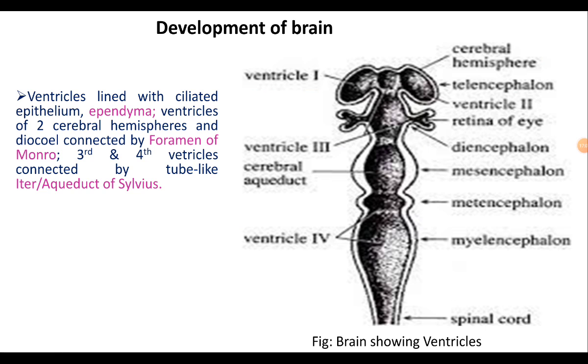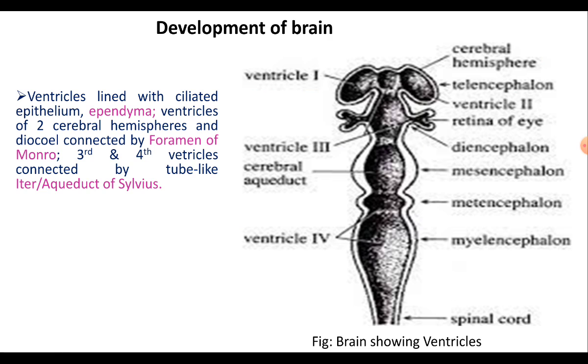As the brain vesicles get differentiated, each vesicle of the brain encloses a cavity called the ventricle, and these ventricles are lined with ciliated epithelium called ependyma.